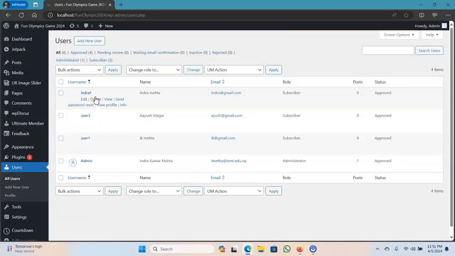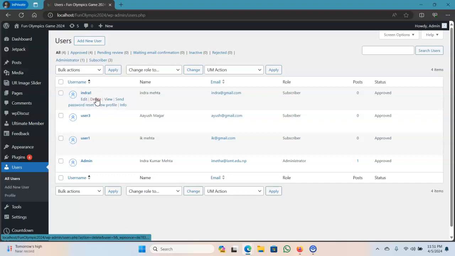Here you can see users' accounts, status, roles, their email addresses, their names, their usernames. You can simply manage their accounts from here.